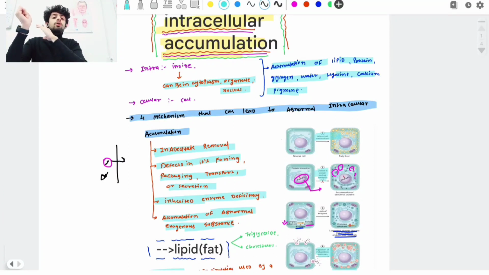To convert that complex form into the soluble form, we require some enzyme. If that enzyme is not present, it remains in a complex form. And the fourth one is accumulation of abnormal exogenous substance. Any substance from outside our body that goes inside the body and accumulates in some cells can lead to accumulation of abnormal exogenous substance.